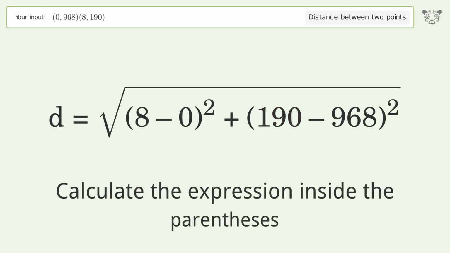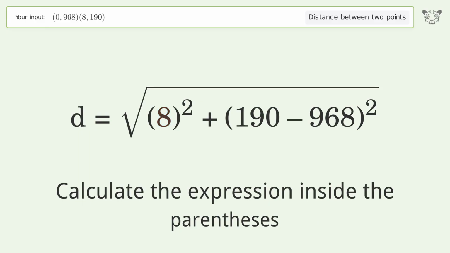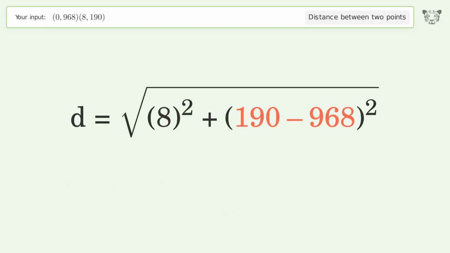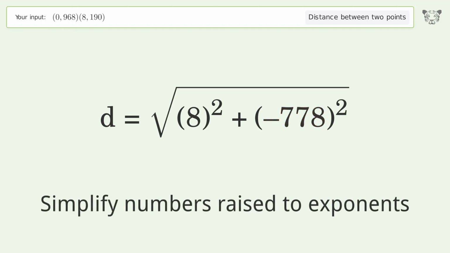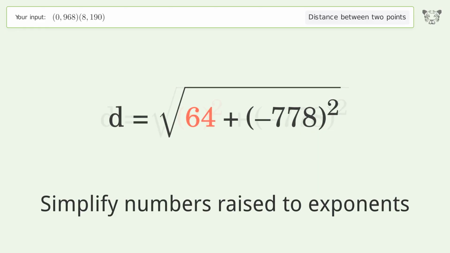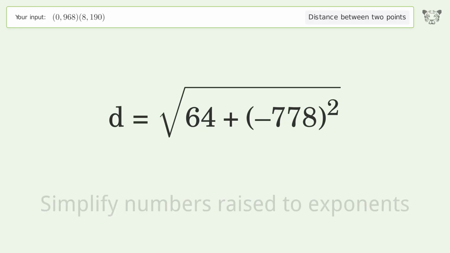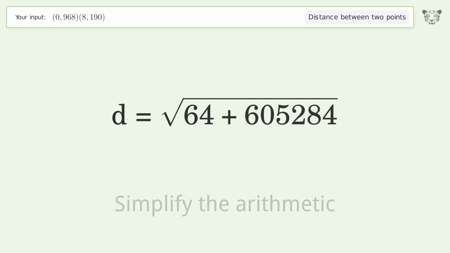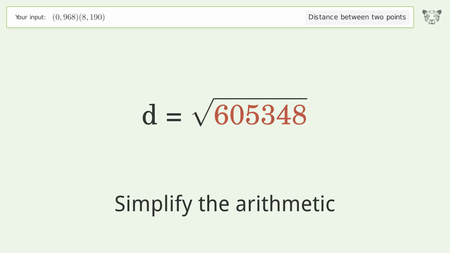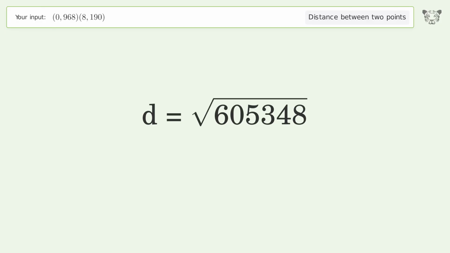Calculate the expression inside the parentheses. Simplify numbers raised to exponents. Simplify the arithmetic. And so the distance between the 2 points is the square root of 605,348, or 778.041.